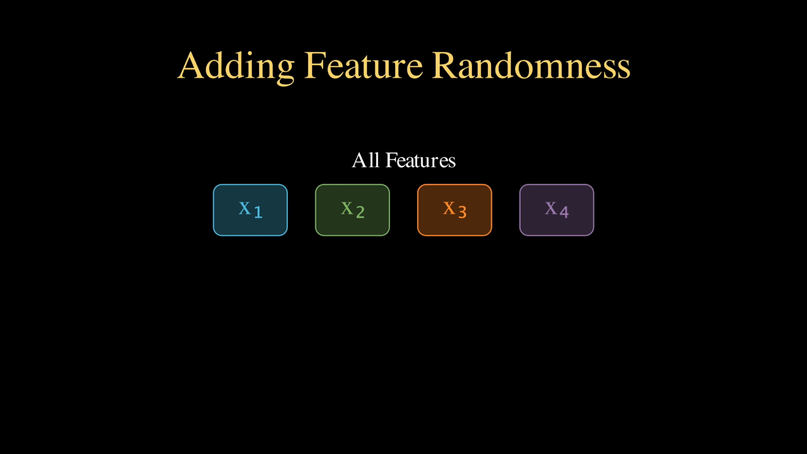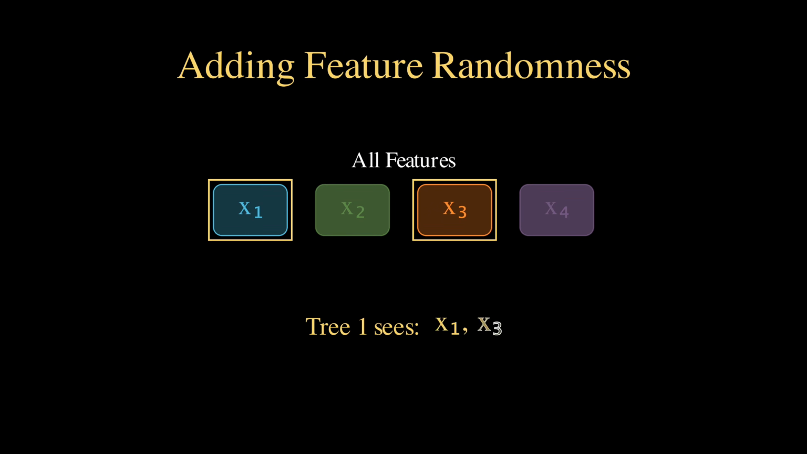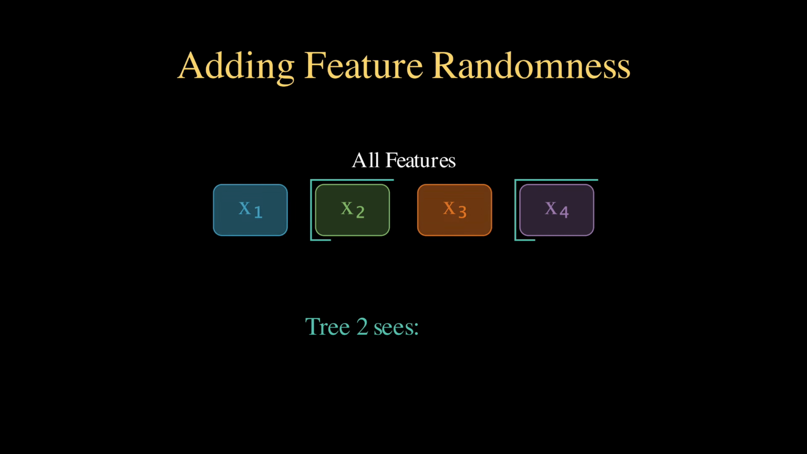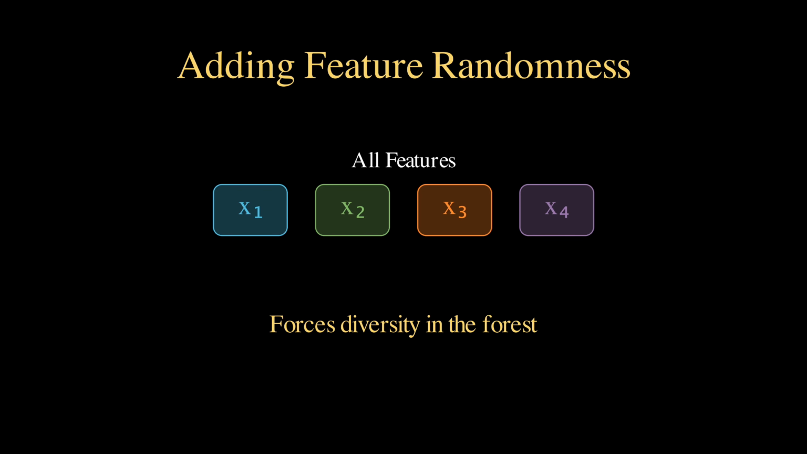Now, if every tree sees all features, they all latch onto the same dominant one and end up looking similar. So at each split, the tree can only choose from a random subset of features. This forces diversity. Each tree discovers different patterns in the data.